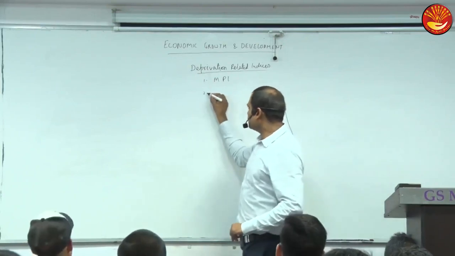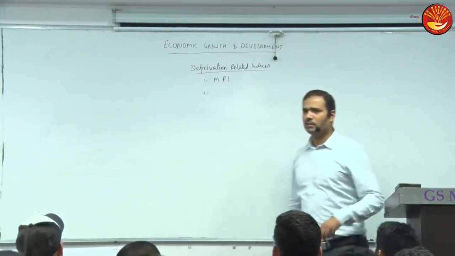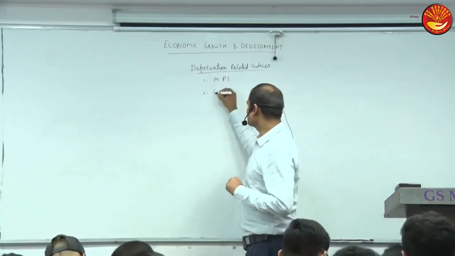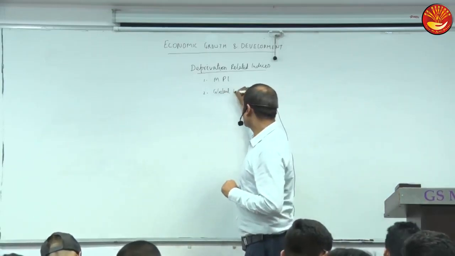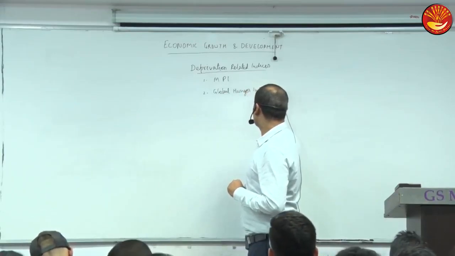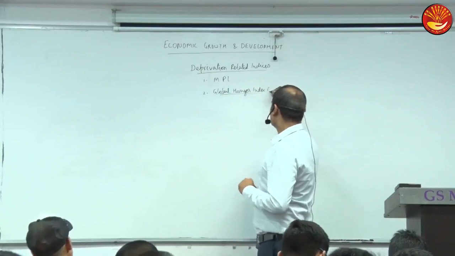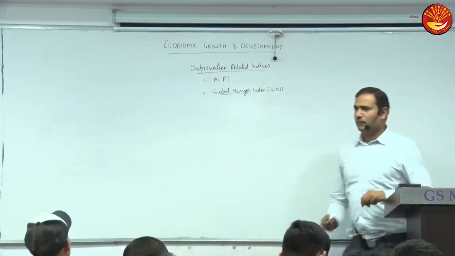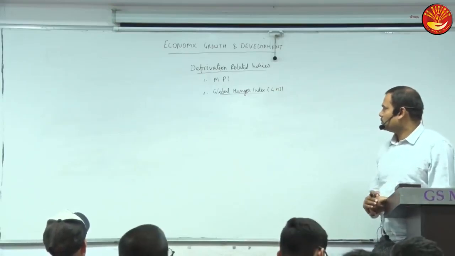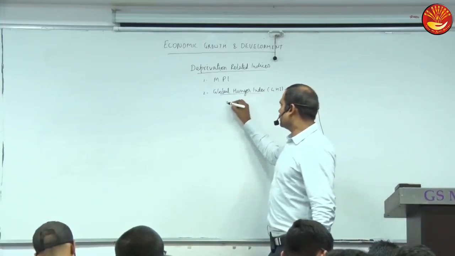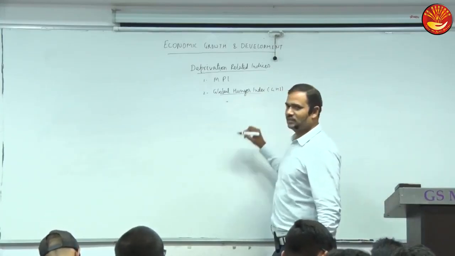And one more very famous index, released I think just 2 days back, the Global Hunger Index, GHI. So it is published by which agency? No, not WHO.